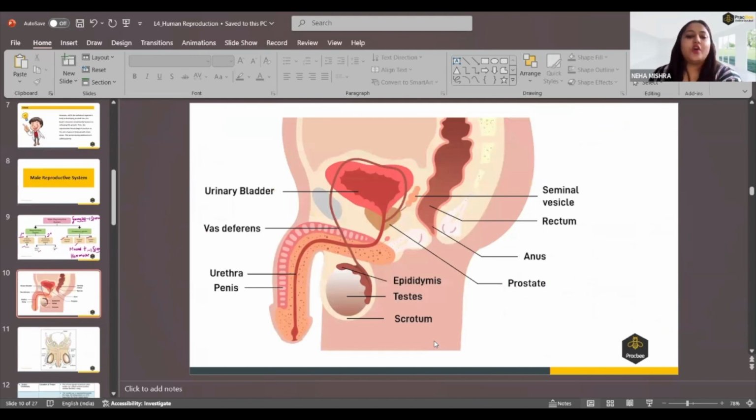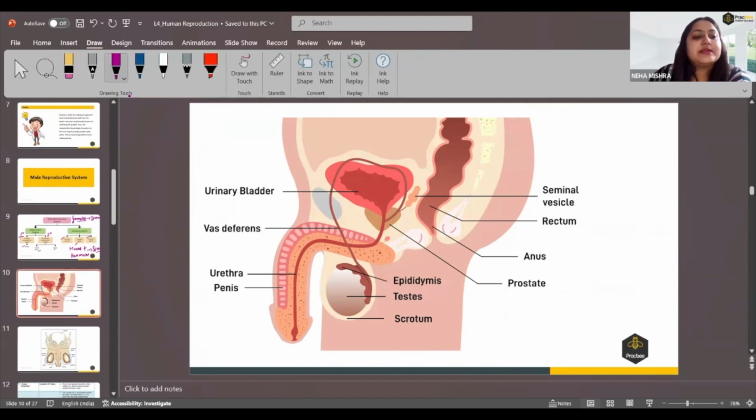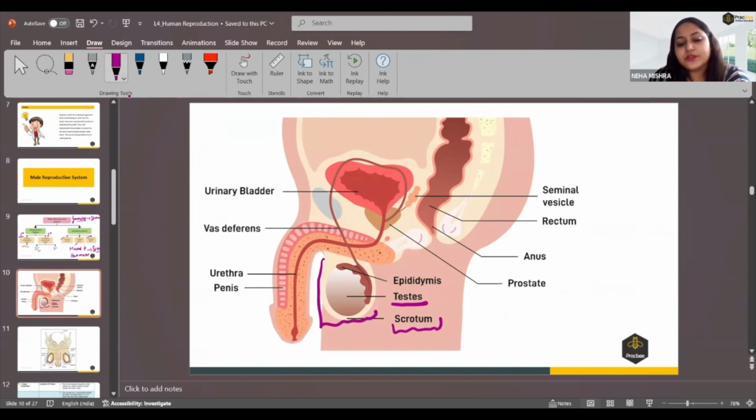So this is the reproductive organ. This is the diagram of the reproductive organs in males. Now we can see here the very first and important part of the male's reproductive organs, that is the testes. We can also observe that it has been placed inside a tissue. We call it the scrotum, right?